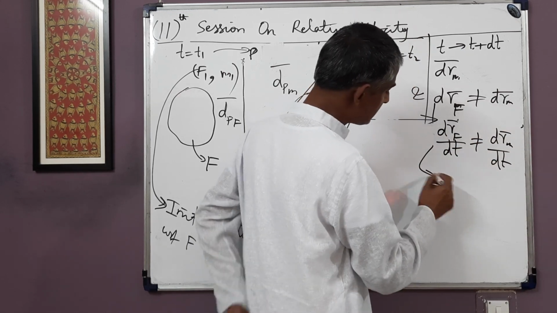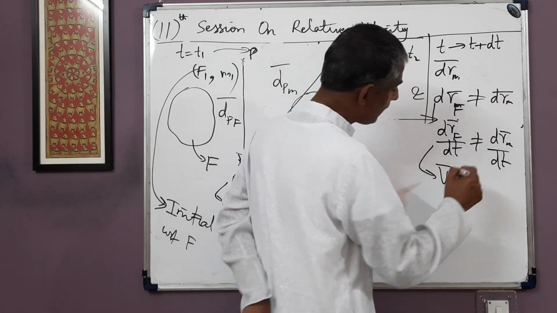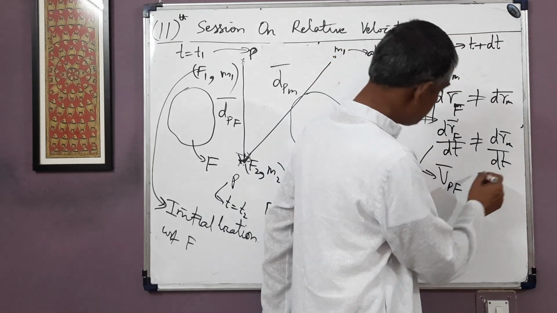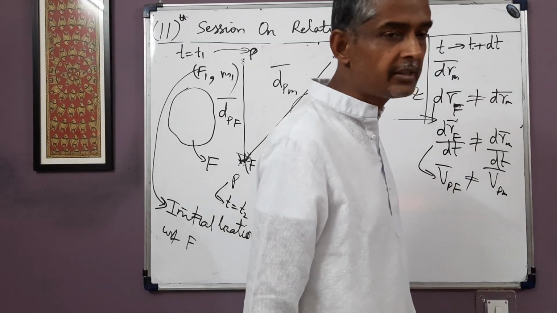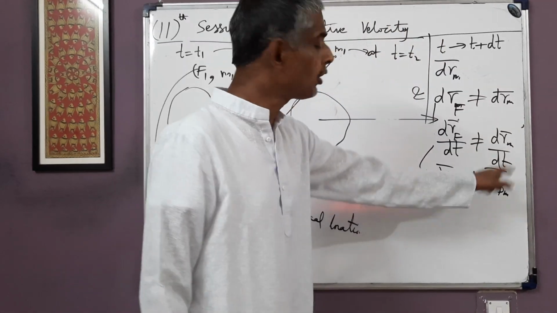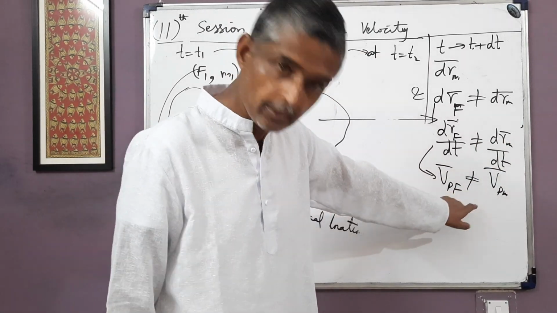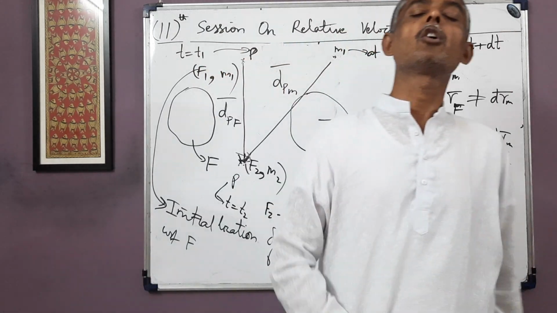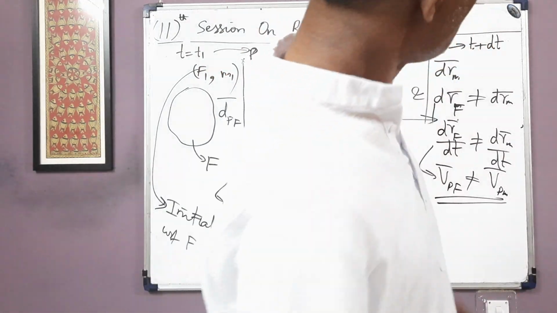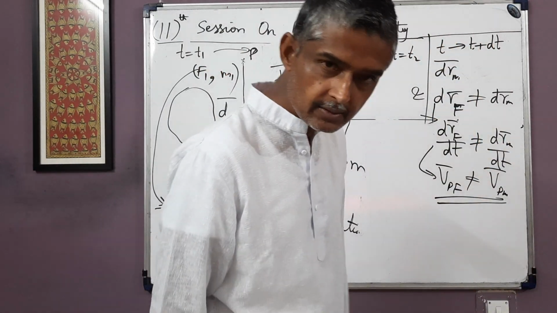But drf by dt is nothing but the velocity of P with respect to F at time t, and drm by dt is the velocity of P with respect to frame M at time instant t. These two are not the same. They are different. So velocity also depends on the frame of reference, because displacement depends on the frame of reference.